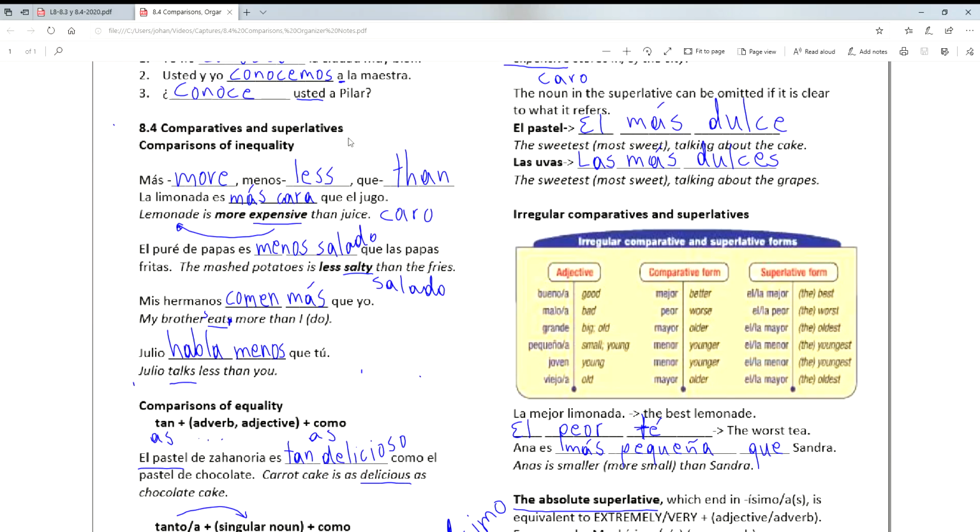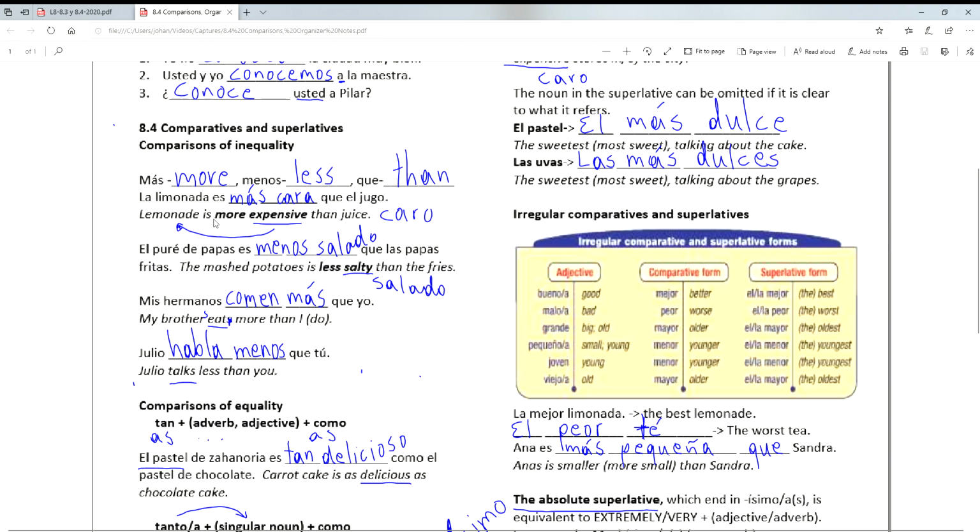Hola chicos, we are going to go over our packet notes on making comparisons. So we're going to focus on comparisons of inequality and comparisons of equality. All right, so our keywords. Más significa more, menos significa less, and then que significa than.